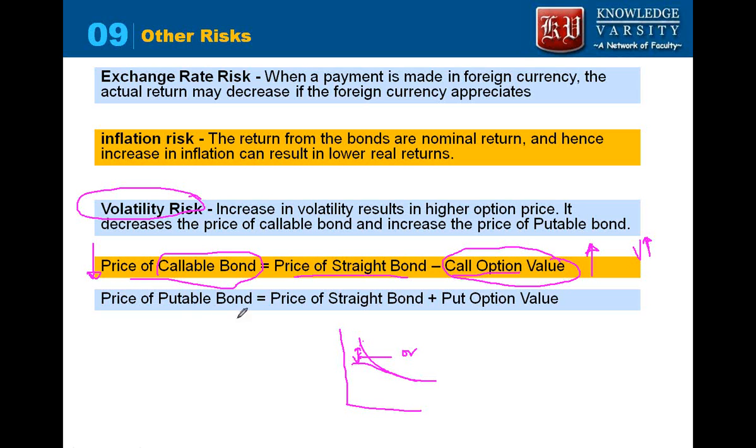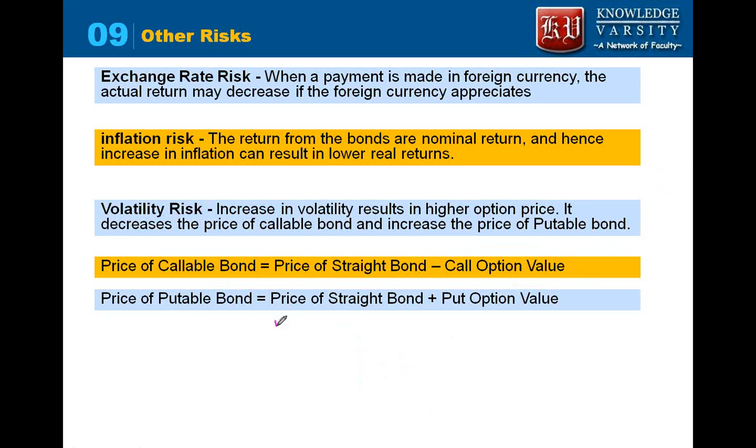Similarly, price of a putable bond. I will draw this time a putable bond. So this is an option free bond. Now you can have a putable bond, where you can put at a price, right? So this is a putable bond, the blue one.